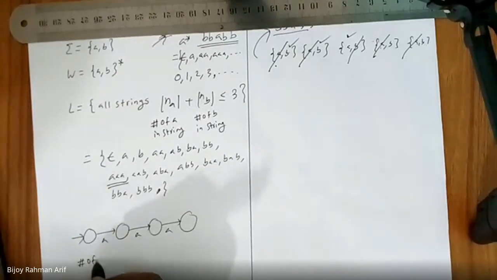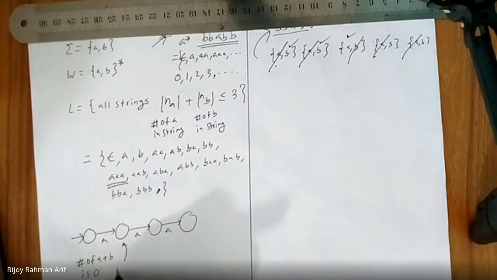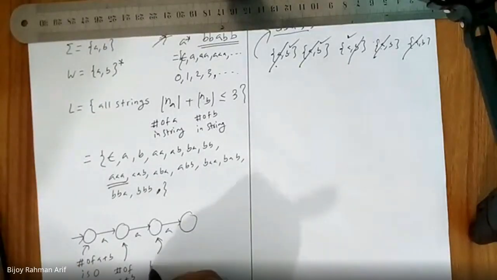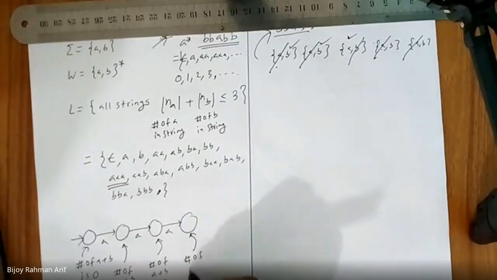Number of A plus B is 0. How about this? Number of A plus B is 1. How about this? Number of A plus B is 2. How about this? Number of A plus B is 3.